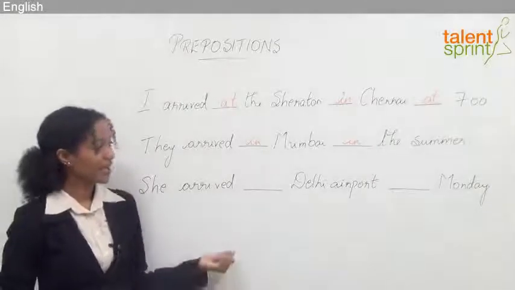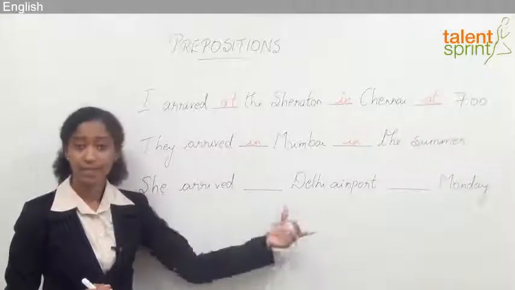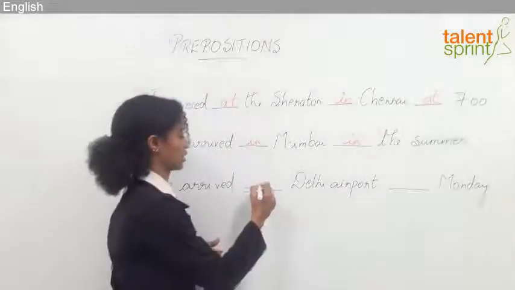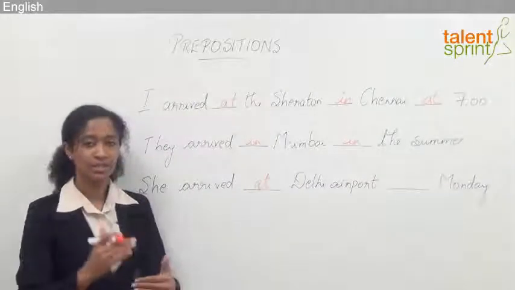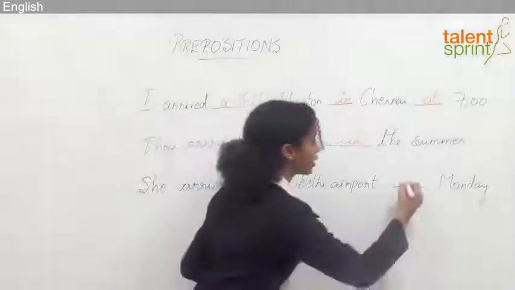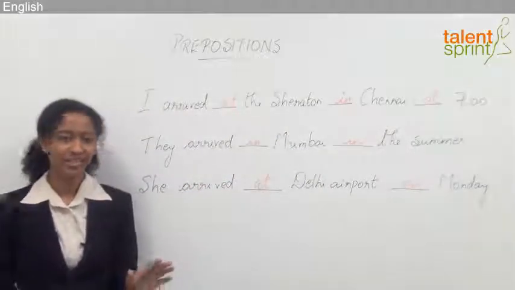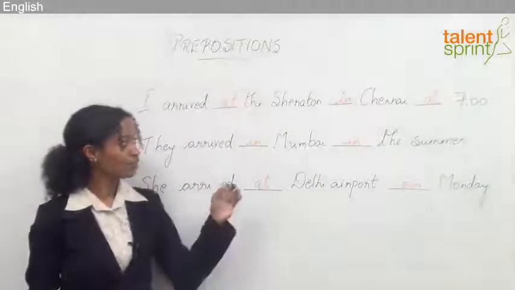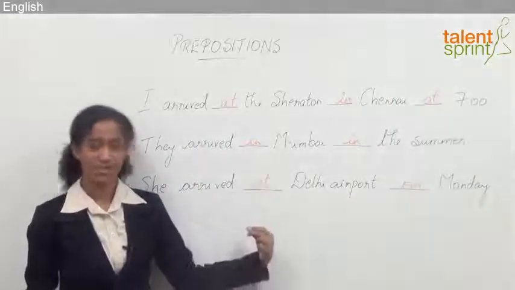Last one, she arrived dash Delhi airport dash Monday. She arrived Delhi airport, specific place. She arrived at Delhi airport. Monday, it's a day, on Monday. Yeah, clear? Now let's understand a little more of the usage of these prepositions in detail.